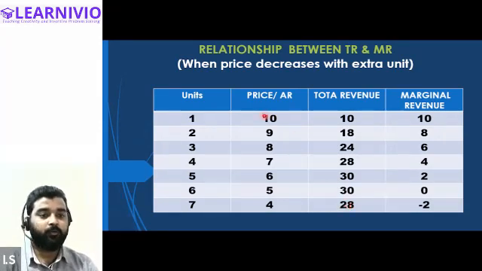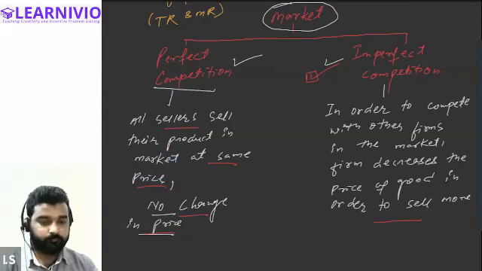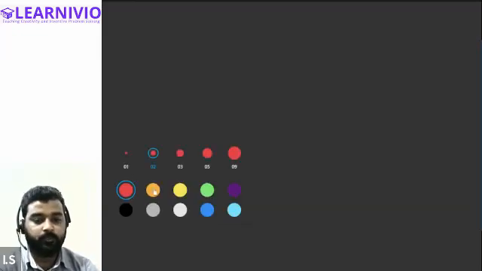Let me also explain this one more time through the note. Okay, so let's take an example here. Suppose these are the various quantities or the output that a seller is selling: 1, 2, 3, 4, 5, 6, and 7.